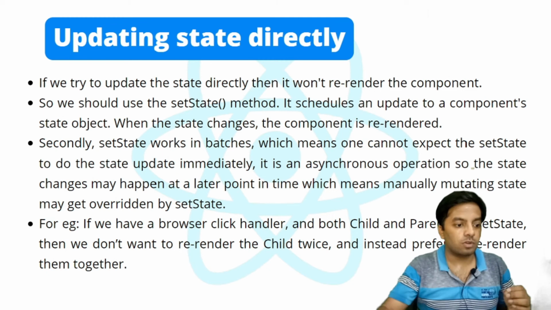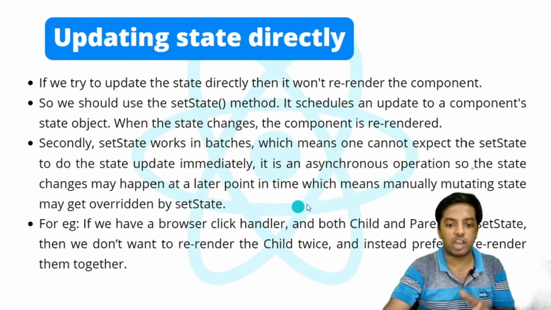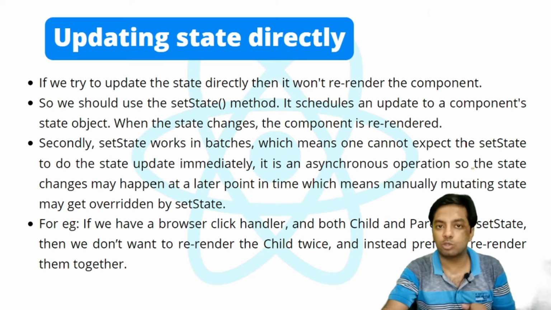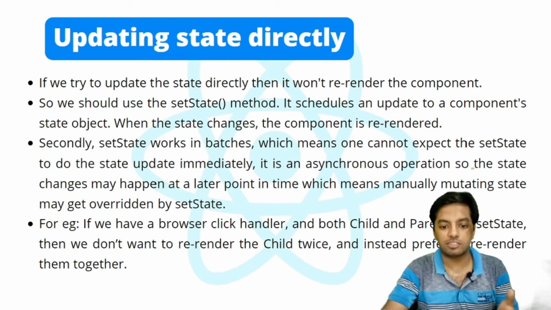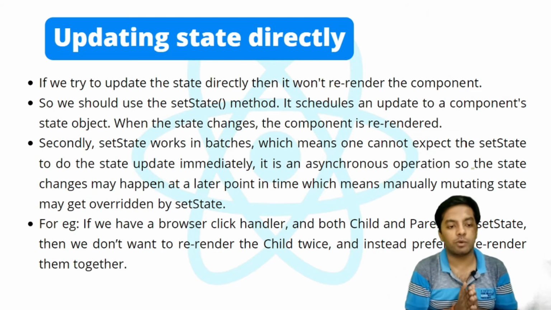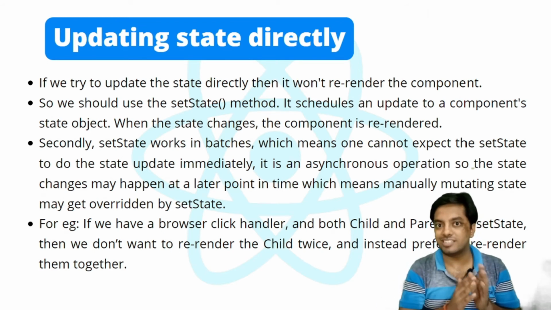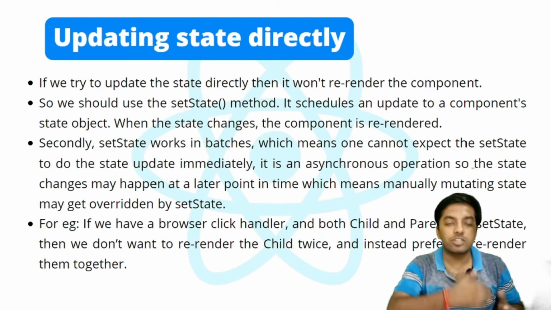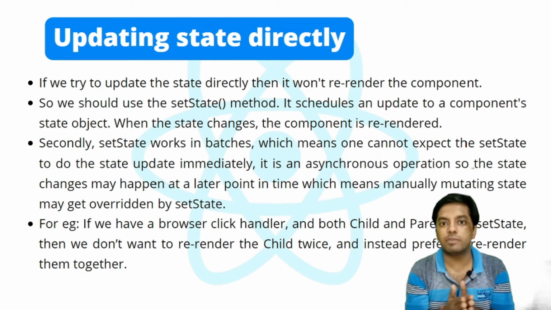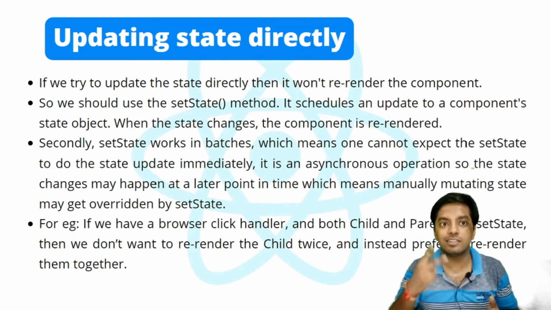Okay. So let's consider another example. For example, if we have a browser click handler, and parent and child both call setState. Now we don't want to re-render the child twice and instead prefer to re-render them together. So let's say there are two components, parent and child, and inside parent and child both of them call setState, and because of setState both of them re-render. Now once the parent is re-rendered, because of the default behavior of React, the child will also be re-rendered, and the child will also be re-rendered because of its own setState. So the child is re-rendered twice.